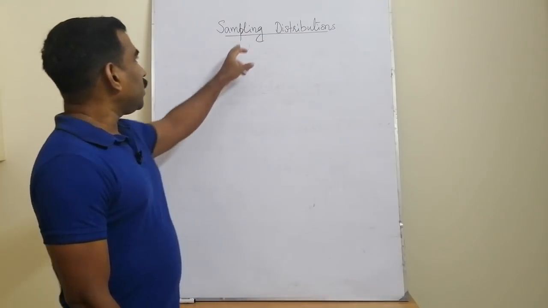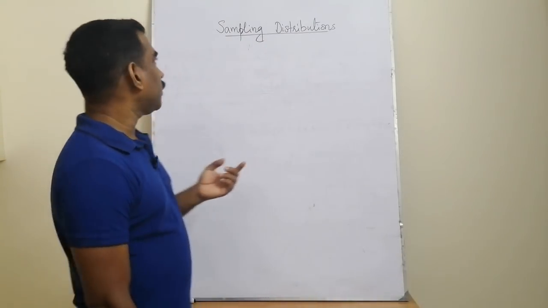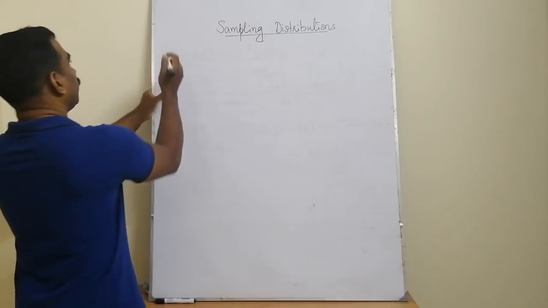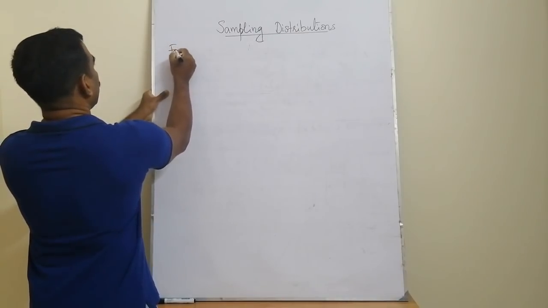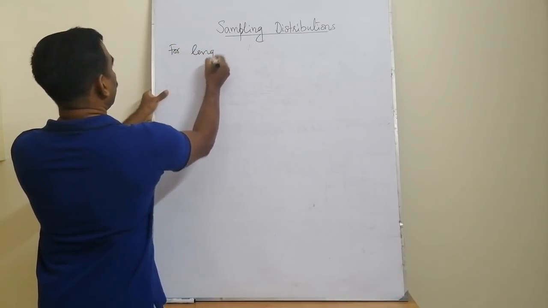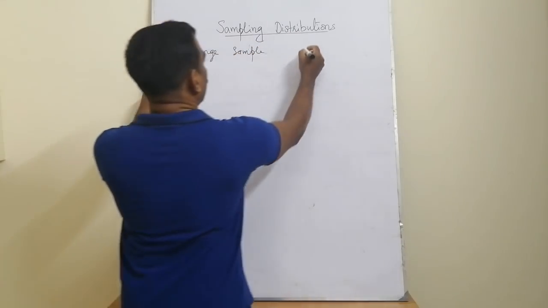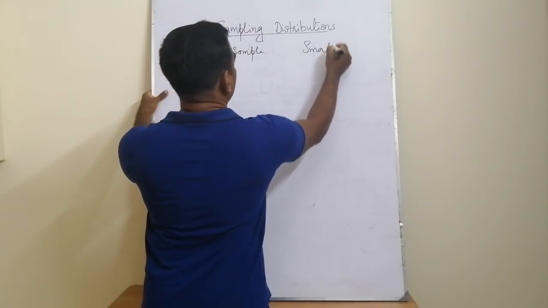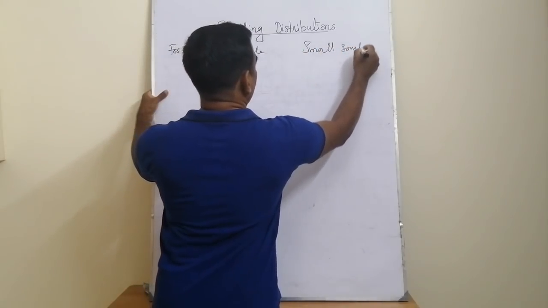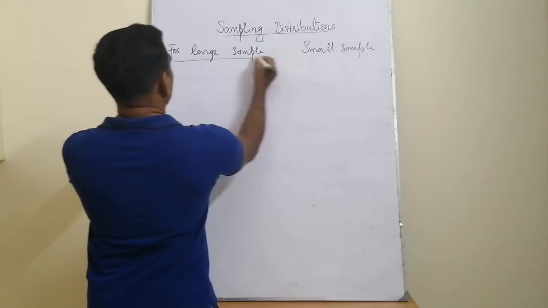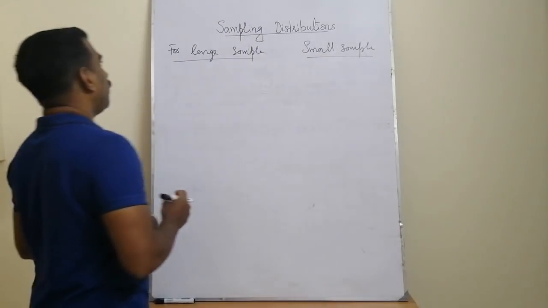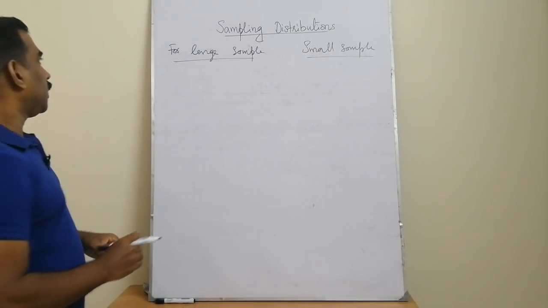Next, we are studying the sampling distribution of the sample mean into two different cases, for large sample and a small sample. So, what do you mean by large sample and a small sample?